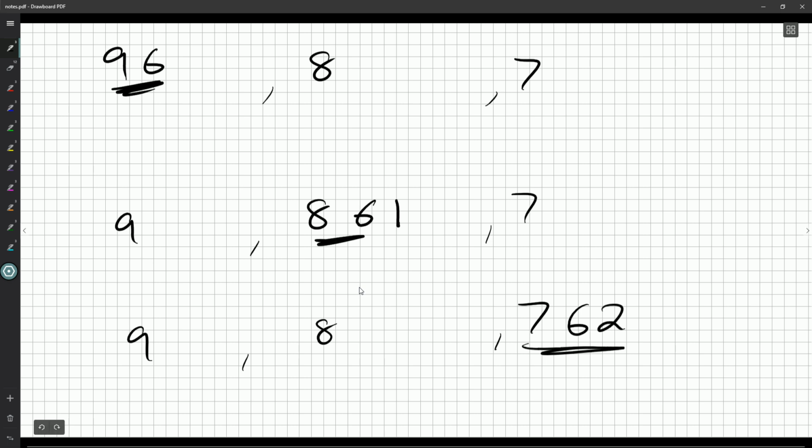So we'll place the 6. Now, where could the 5 go? Well, yeah, I think we're going to have to do some cases. So we'll move these to their own pages.